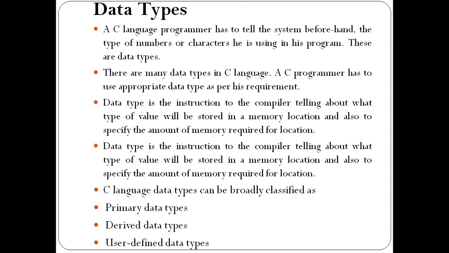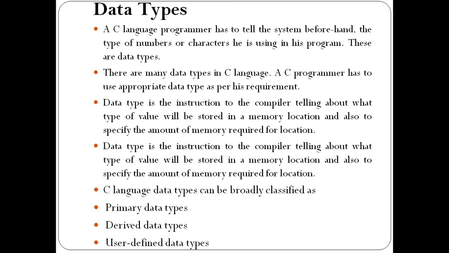Understood? Data type means what? Basic definition: which type of data we need to use in our program. Such a concept is called a data type. Data is nothing but value or raw material, or we can say information. Lots of information is available in the combination of characters, digits, and special symbols. So at the time of solving a problem in our program, we need to first analyze which type of data we require to use in our program.